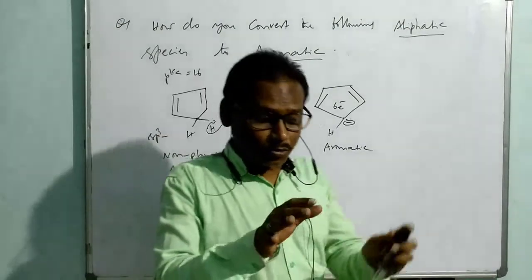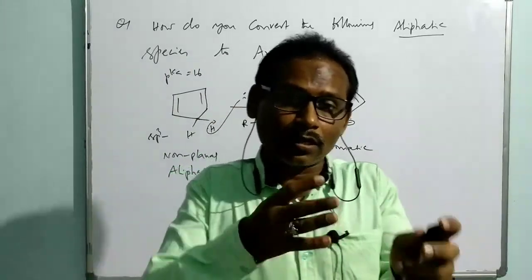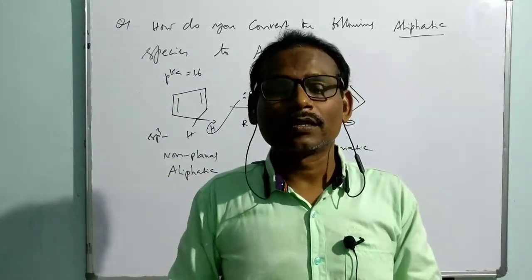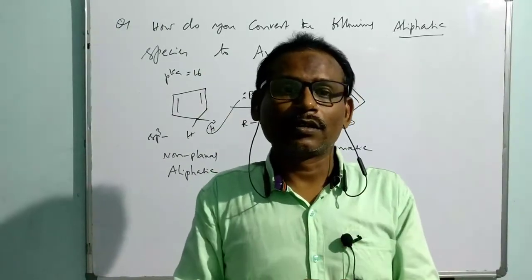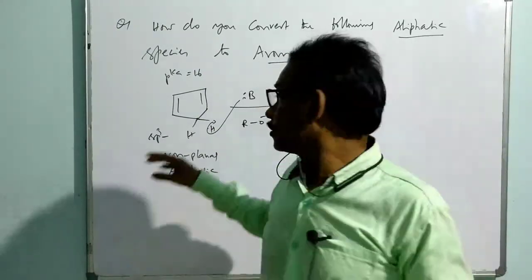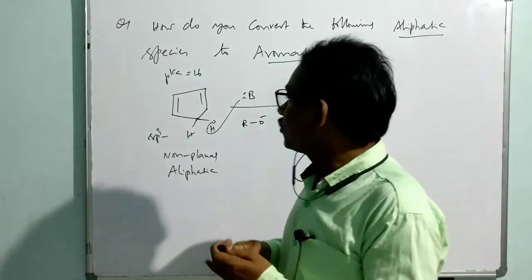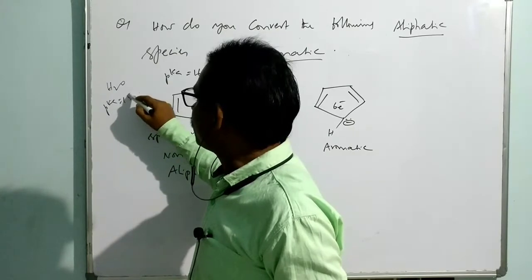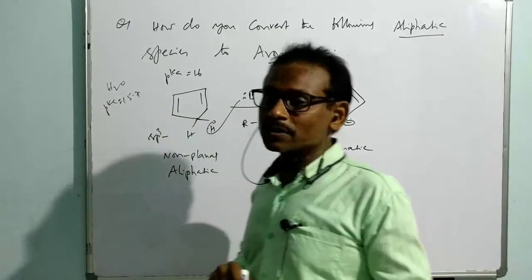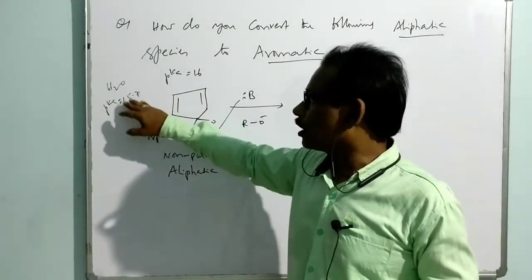That means its acidity is somewhat like that of water. It is almost comparable with water. What is the pKa value of water? If you take water, it is 15.7. That means it is almost equal to water.